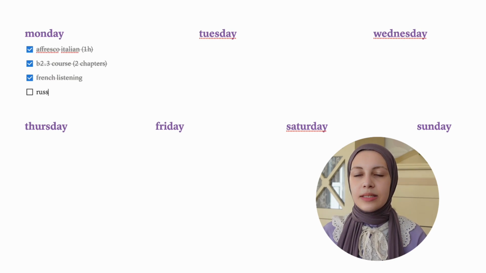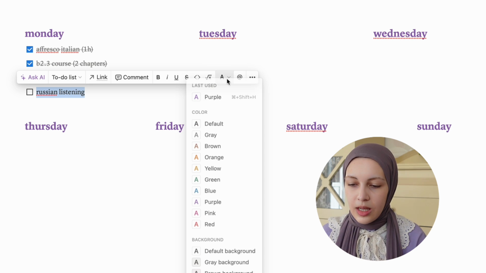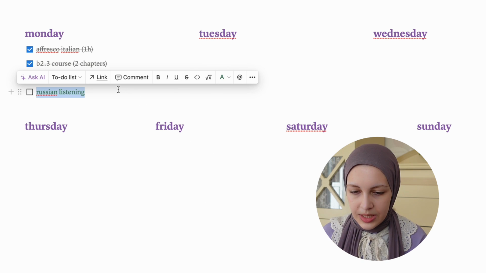Another point is that, for example, on Monday I did this and that, and I also listened to Russian. To make it clear that that was additional and I did it even if it wasn't in the plan, I will just take this and make it green, so that by the end of the week I can say I didn't have a plan to listen to Russian on Monday, but I still did it. And if I observe this kind of regular additional studying on my weekly plan, I can update the plan. I can say, if I'm listening to Russian that much, maybe I should add another day of Russian listening.